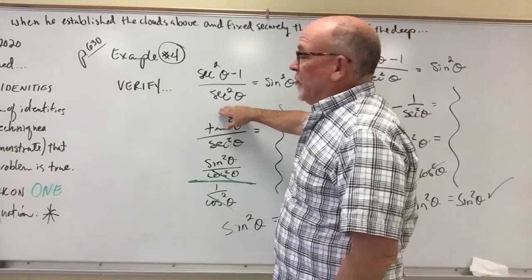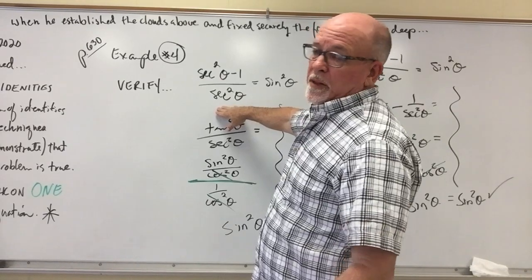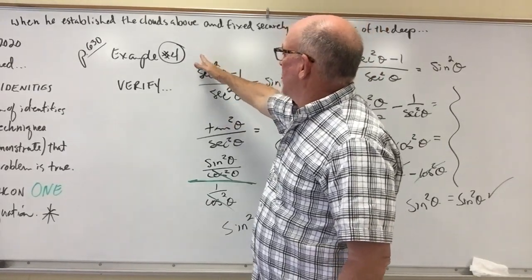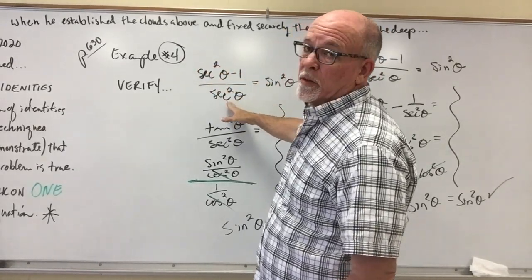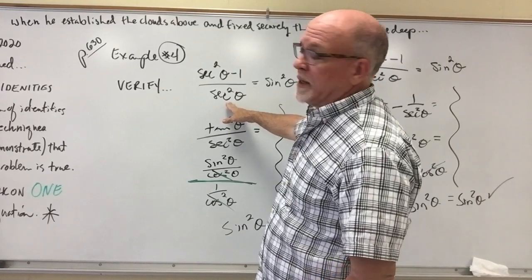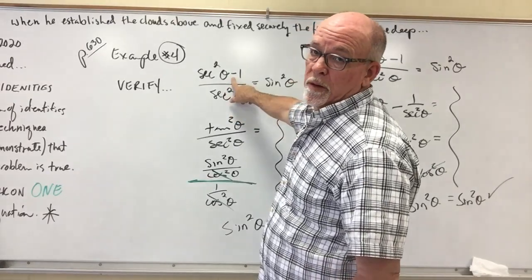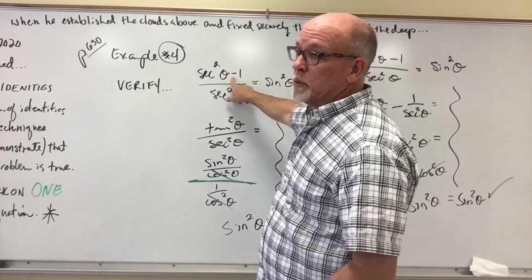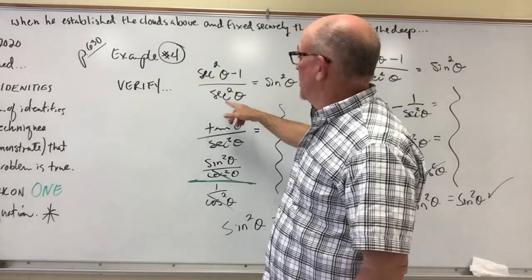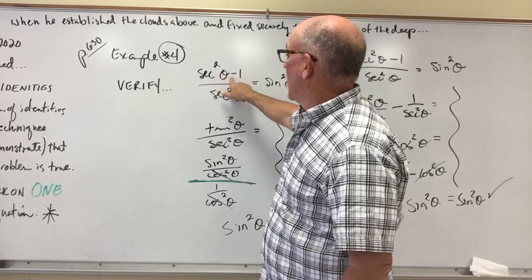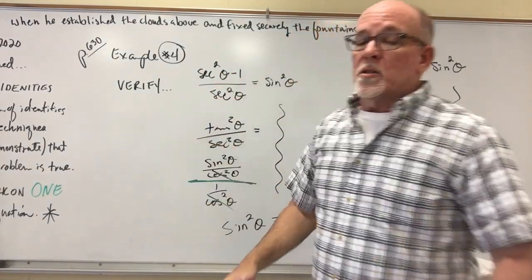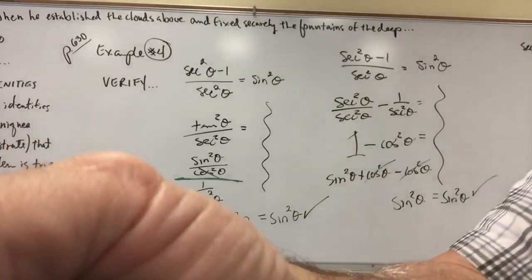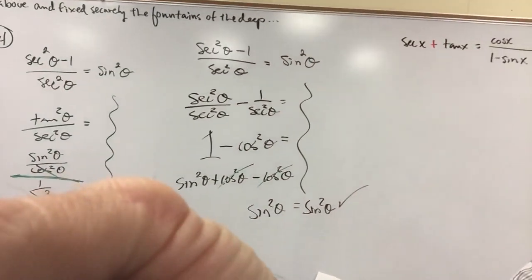One note from example number 4 that I did not think to share with you is you may not cancel these secant squared thetas. The reason you cannot is because in the numerator they are held together with subtraction. Had they been bound by multiplication, then yes, they would cancel. But this one is bound in the numerator with a subtraction sign. So you may not cancel the secant squares.